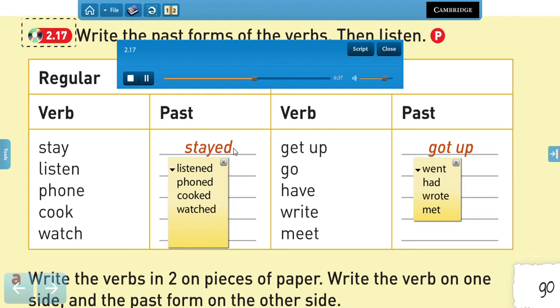Irregular verbs. Get up. Got up. Go. Went. Have. Had. Write. Wrote. Meet. Met.